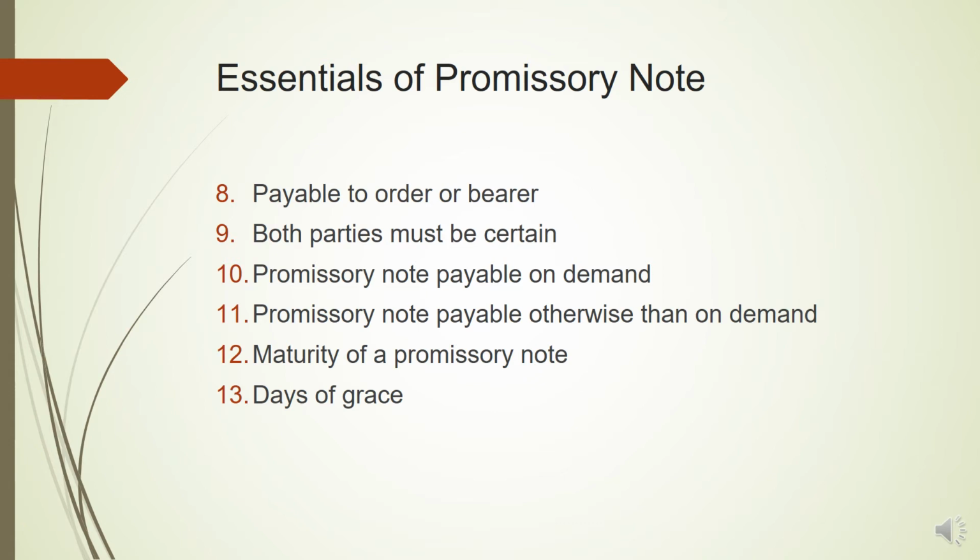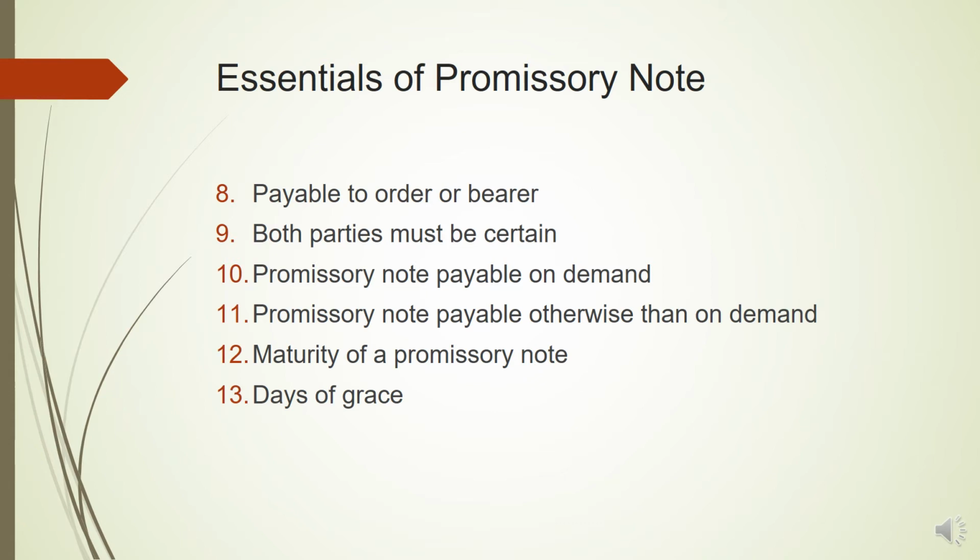Next, promissory note payable otherwise than on demand. In some situations, a promissory note clearly states its maturity date. When the due date is clearly specified on the note, it has to be paid accordingly, that is, on the due date. If the due date is not written, then the promissory note is payable on demand. But if the due date is written on the instrument, the debtor or the maker has to make payment on the due date.